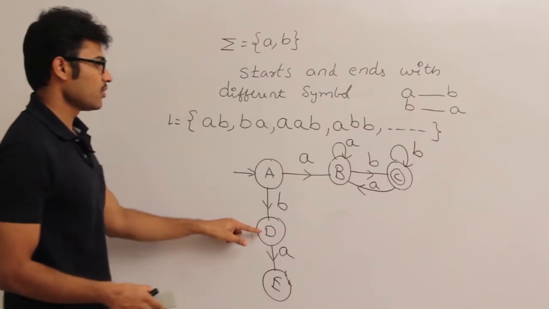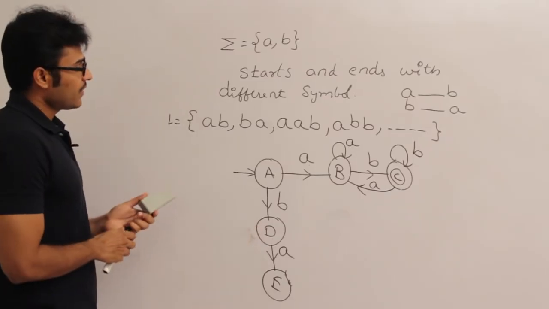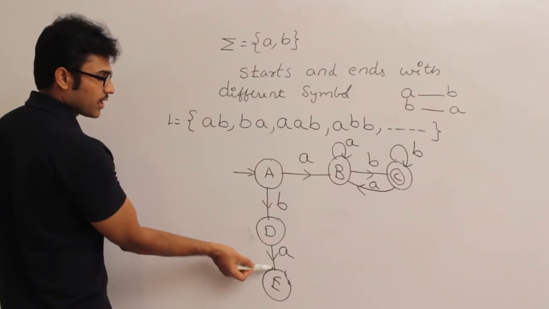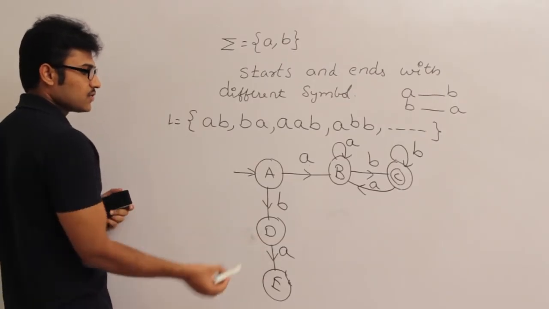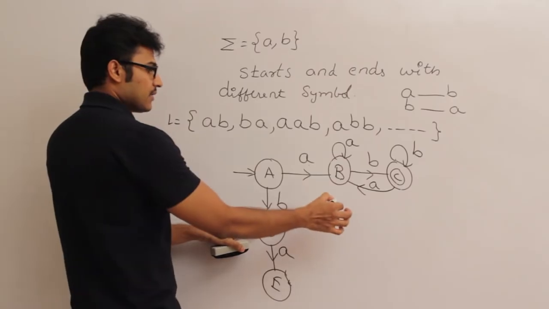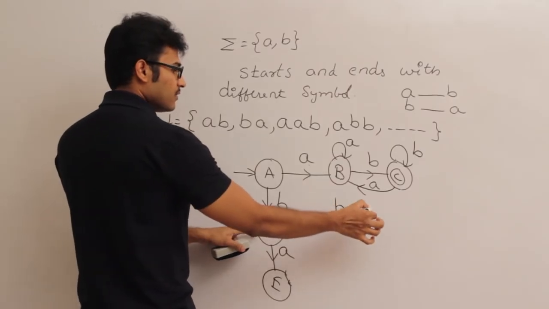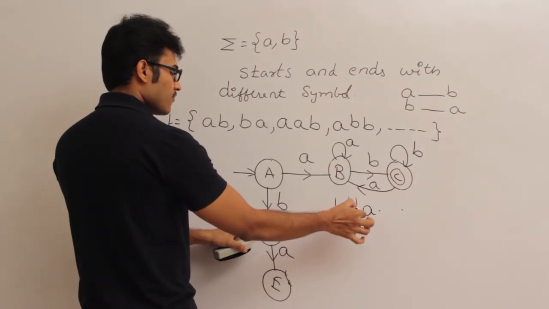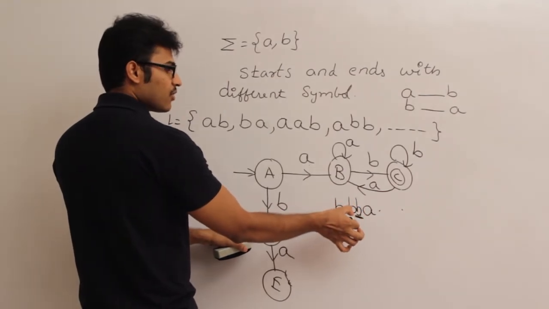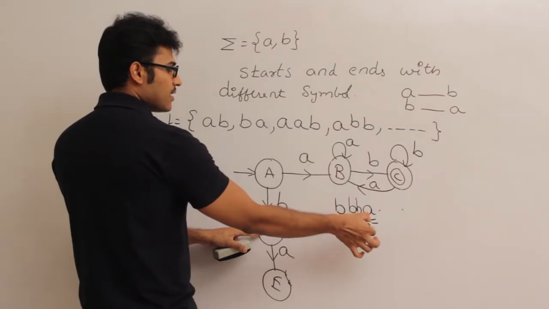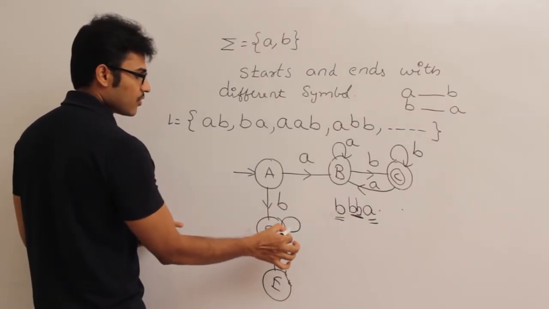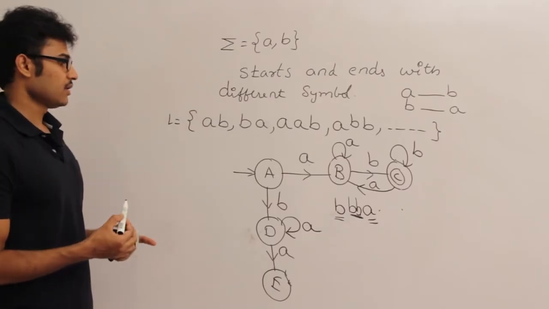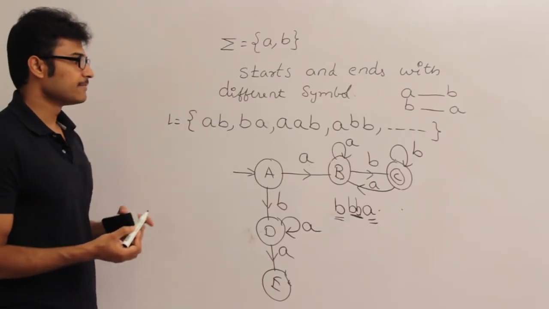No. Let's talk about D. For D you have shown what happens on a. Now what happens on small b at D? Now we have seen small b, and then if you see a, you are going to accept it. In the middle I can get any number of b's, because even if I get any number of b's, it is starting with b and ending with a. Therefore I am going to write it like this. Isn't it?